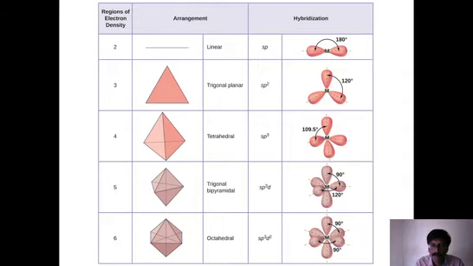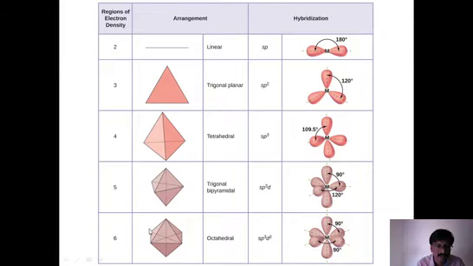In trigonal bipyramidal, 90 degrees is one angle, another angle is 120. In the same plane, we have 120 degrees distance, whereas up and down 90 degrees. In octahedral shape, on the same plane also 90 degrees, and above the plane and below the plane also 90 degrees. Because on the same plane, we have 4 orbitals, the fifth one is above, and the sixth one is below. So altogether, the shape is like that.